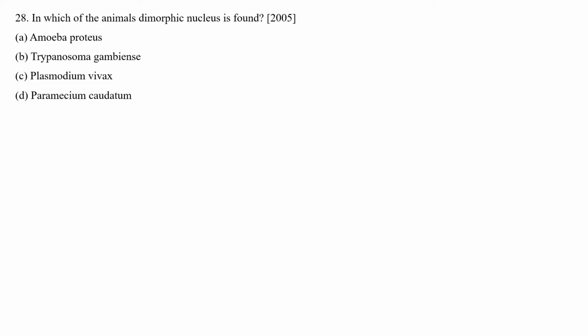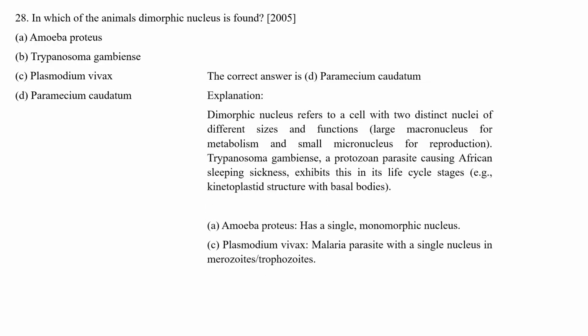In which of the animals is a dimorphic nucleus found? Four options are given. Very easy question: Amoeba proteus, Trypanosoma gambiense, Plasmodium vivax, and Paramecium. The correct answer is Paramecium caudatum. They have the dimorphic nucleus. A dimorphic nucleus refers to a cell with two types of nuclei, different in size and function: one large nucleus for metabolism and a small nucleus for reproduction.